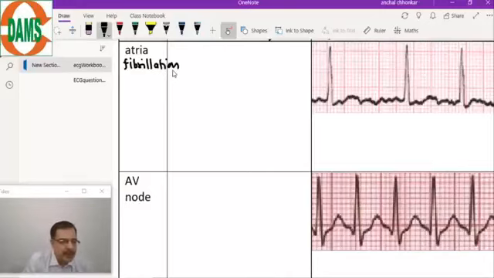Atrial fibrillation. The most important description here is that it is asynchronized.